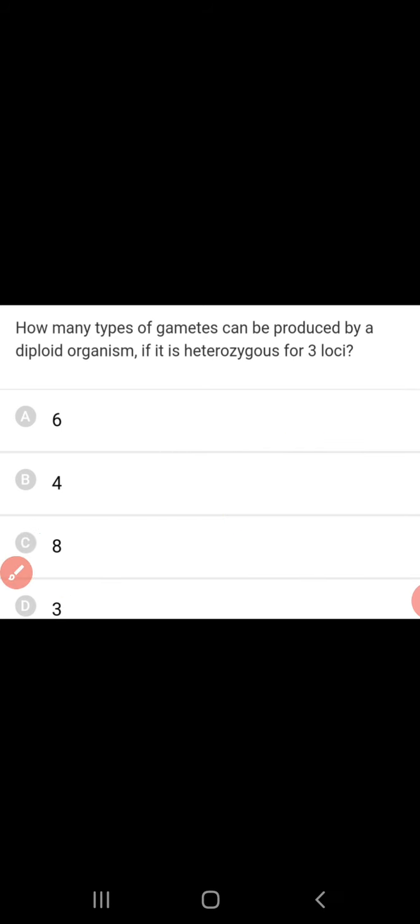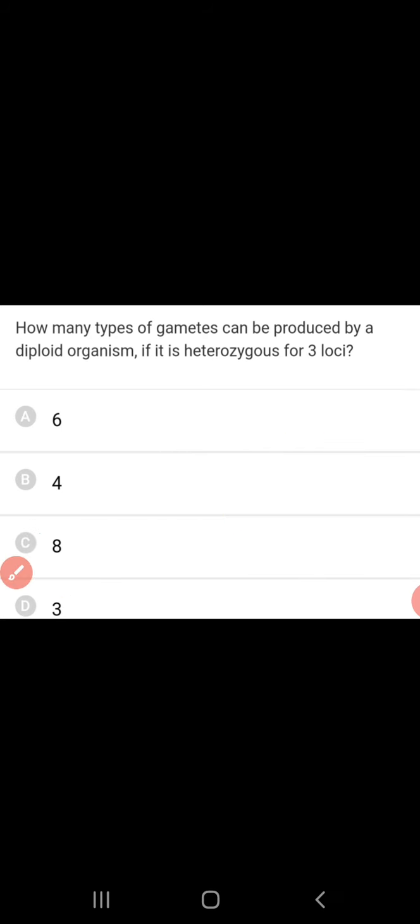Which of the following amino acids does not show degeneracy? In the beginning, the same type of question was asked. Degeneracy means one amino acid is coded by more than one codon. That property is called degeneracy. Here, all except tryptophan. Tryptophan is the one which is coded by only one codon. Hence, this is an exception for degeneracy.